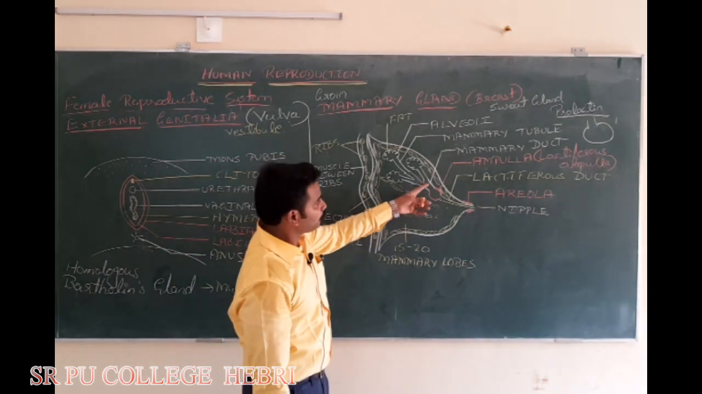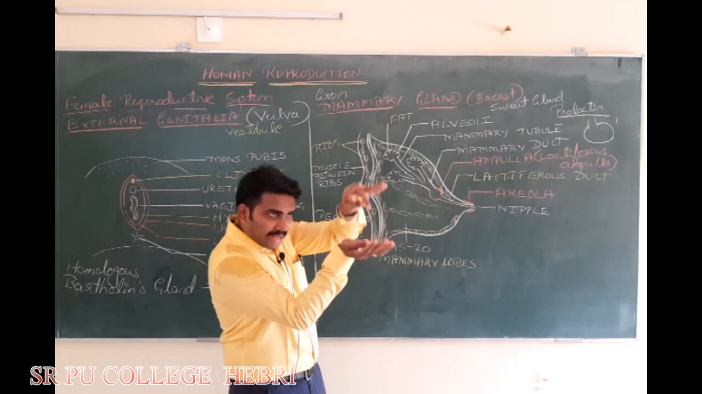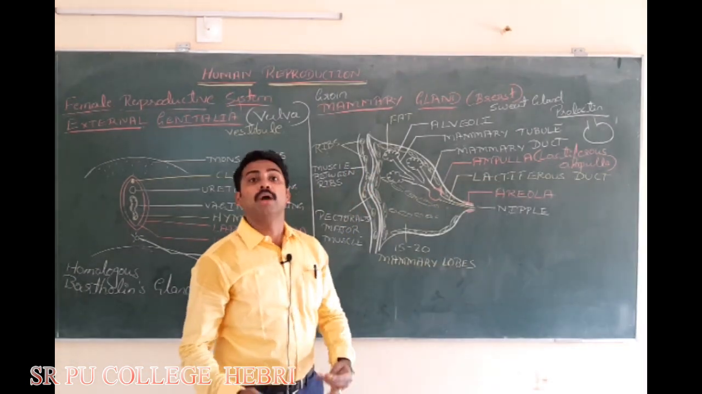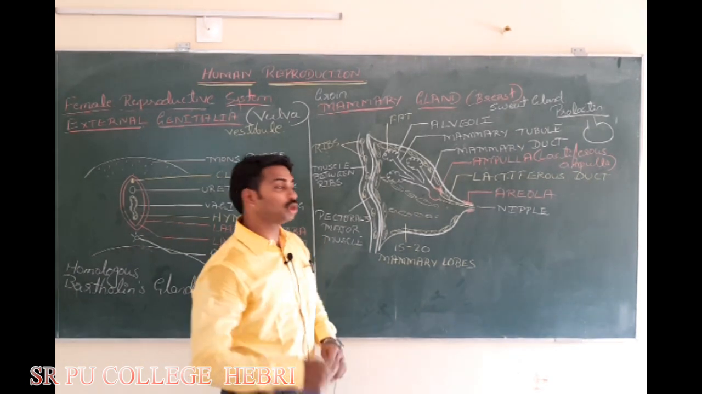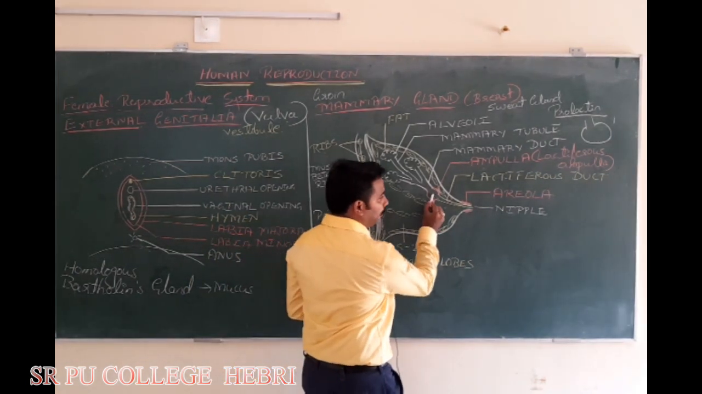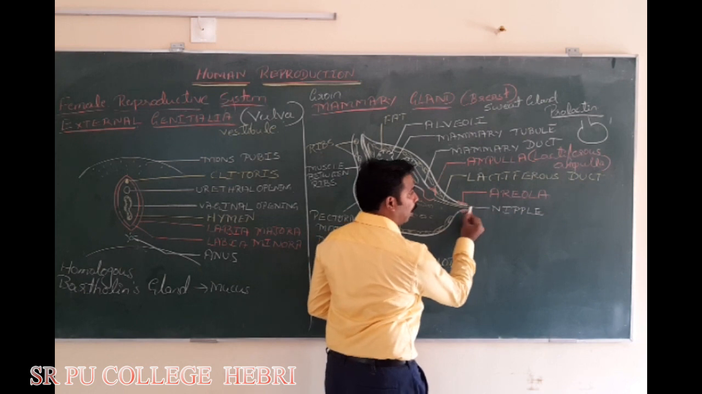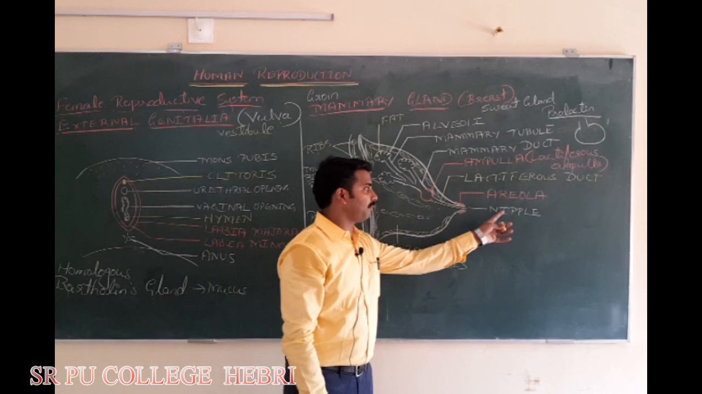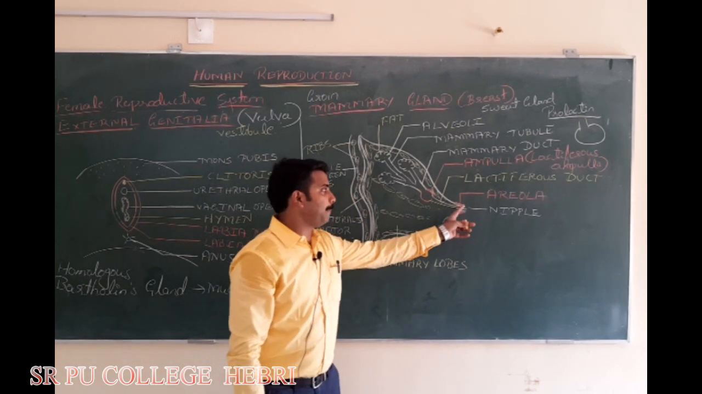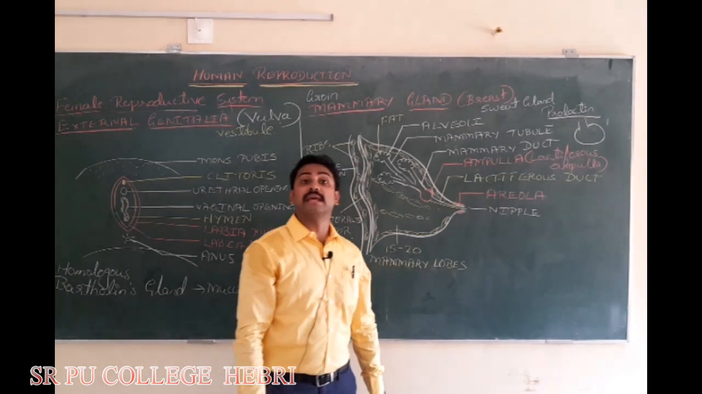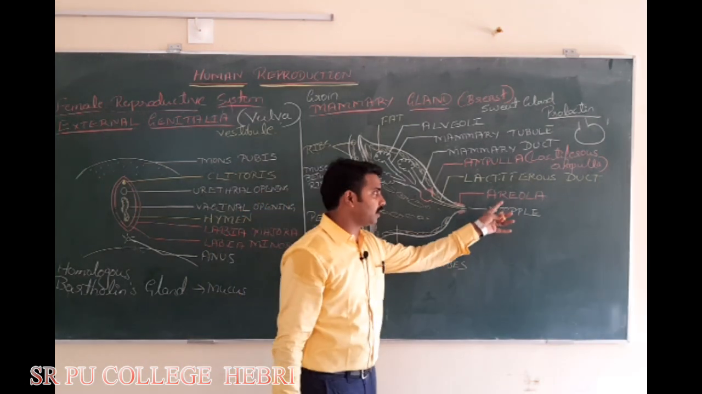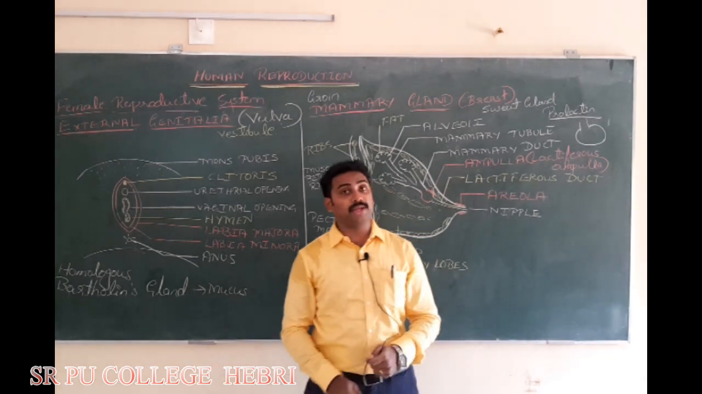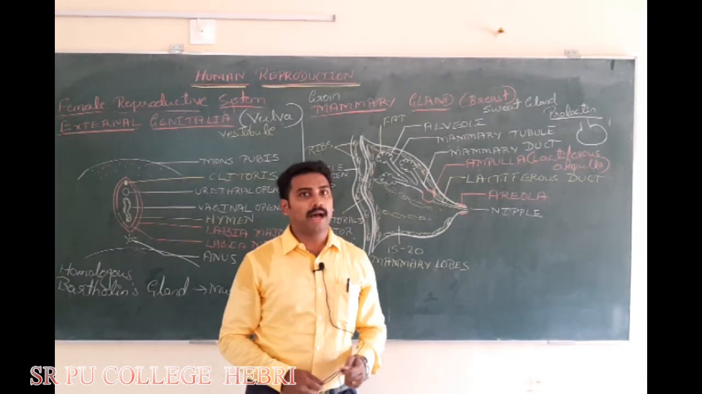Now these mammary ducts will enlarge and form a wider structure called ampulla. Its function: it helps in the storage of milk. The stored milk will be ejected out through what? The lactiferous duct, which opens in the front of the breast called the nipple. The pigmentation around the nipple is called areola. Just for your reference, the areola consists of sebaceous glands, that is, oil glands are present.